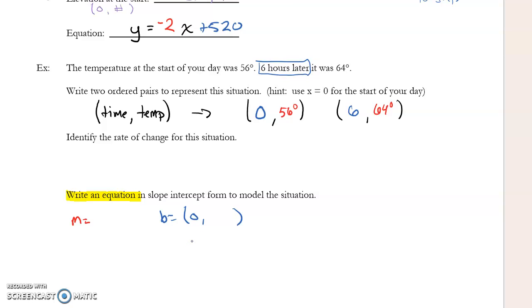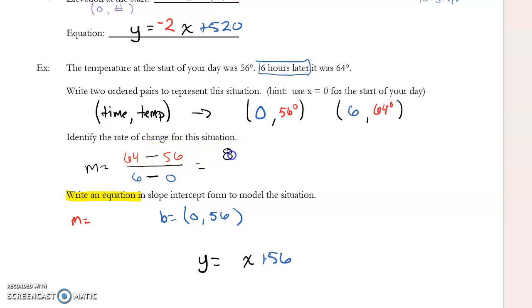Okay. Now, I know that my y-intercept is at 0, 56. I can go ahead and start my function rule. My y is going to be equal to whatever I get my slope to be, or my rate of change to be, x plus 56. I just got to figure out my rate of change now. And if I use my slope equation, I'm going to set my table, subtract my y-coordinates, 64 minus 56, subtract my x-coordinates, 6 minus 0. Okay, this is going to get me my slope, or my rate of change.